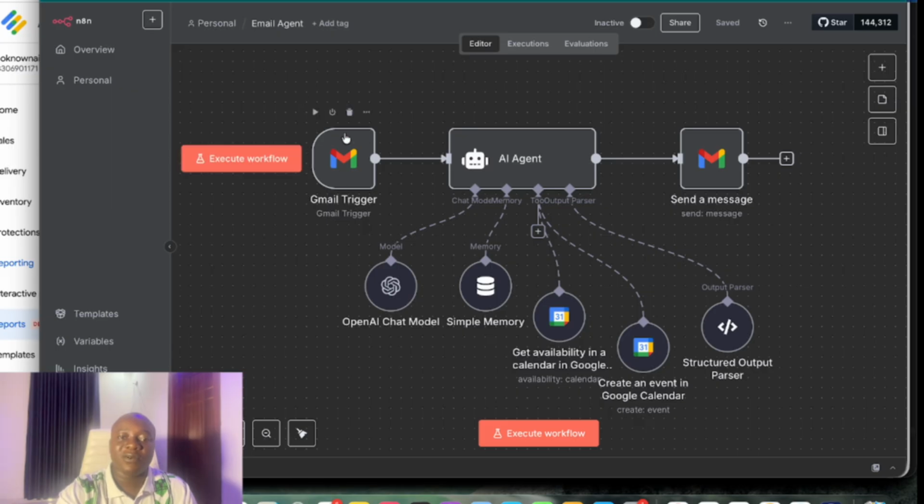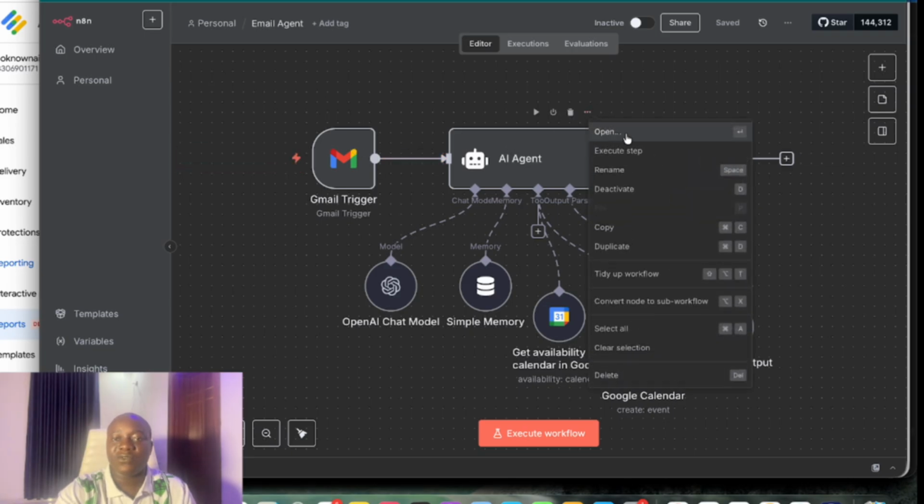I start by using this Gmail trigger. What this trigger is all about is when someone sends you a message, this is going to trigger. After this email trigger, I added my AI agent. Let me open it up.